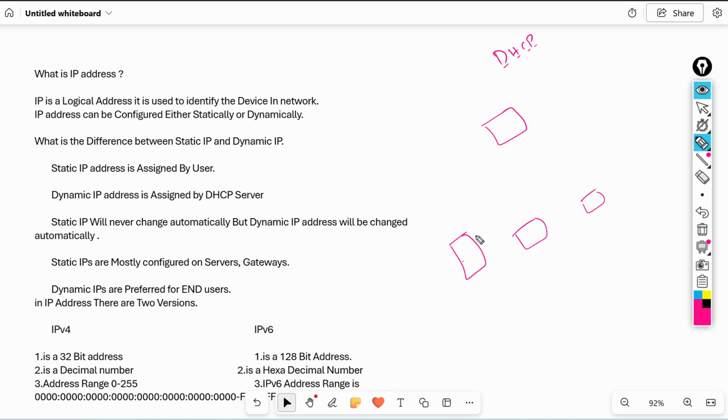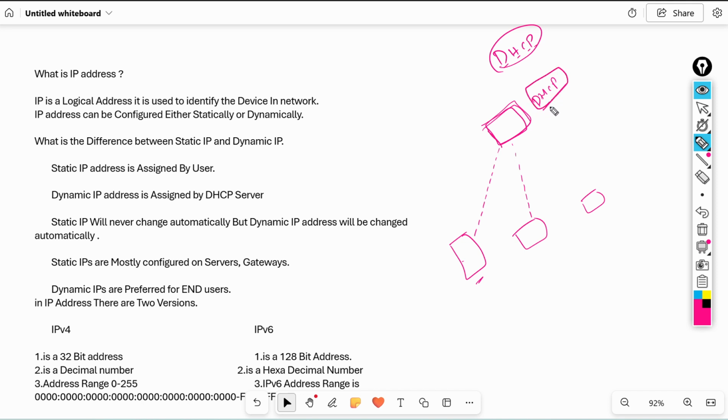We connect the mobile wirelessly, not wired, and we connect this laptop wirelessly. But whenever you connect here, actually what happens? This Wi-Fi router will automatically provide IP address to this device. Because in a Wi-Fi router by default, we have a DHCP service.